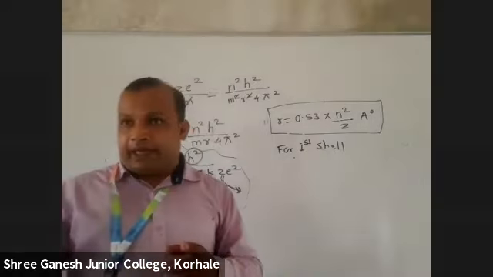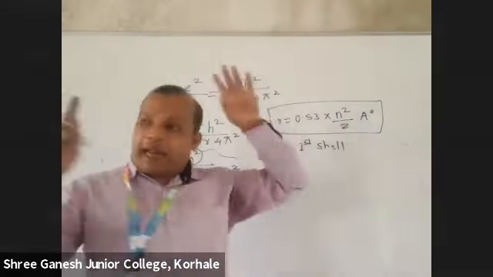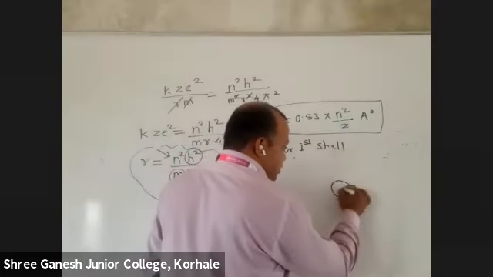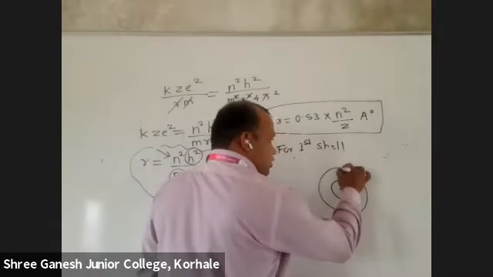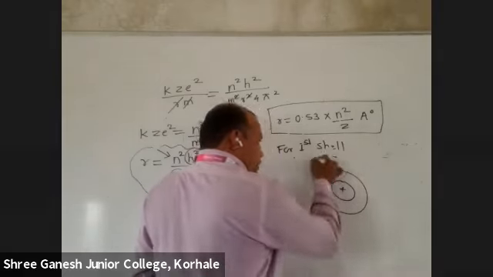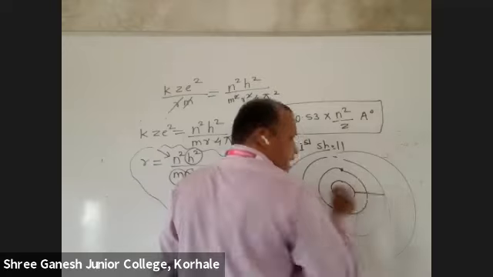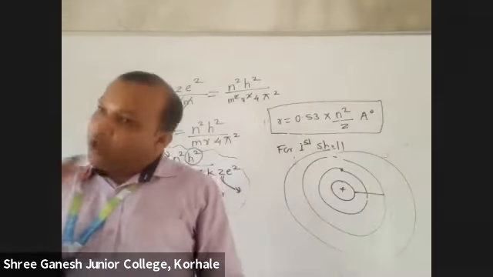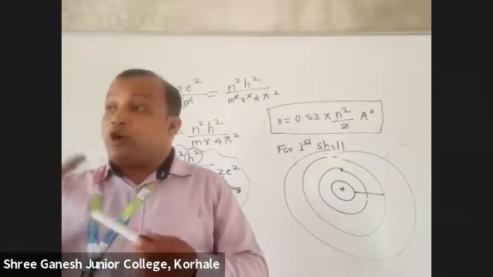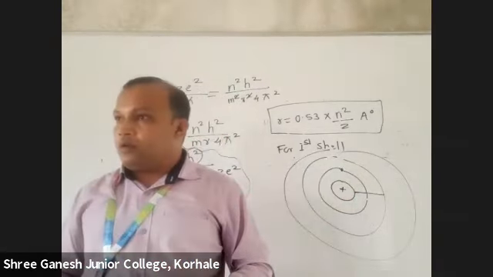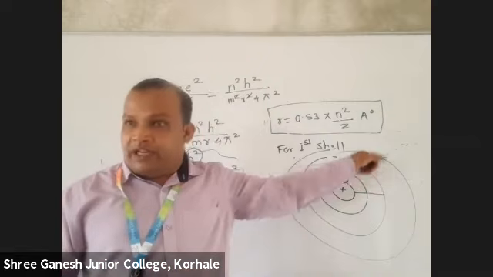See here, again I am telling you. You are thinking that hydrogen is having only one shell. Okay, this is the nucleus. But we just imagine how much distance the second shell will be. There won't be any electron. But if we provide energy, will the electron jump?